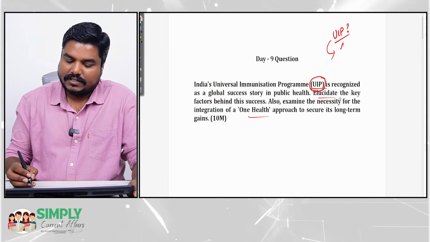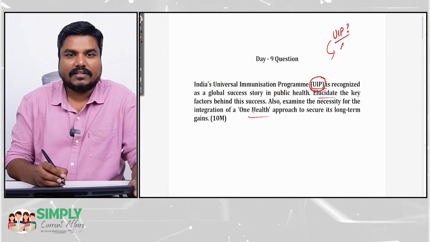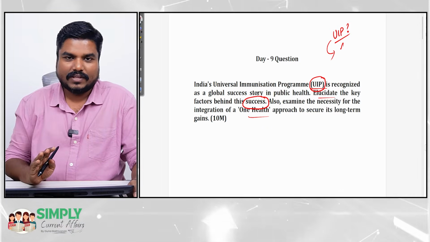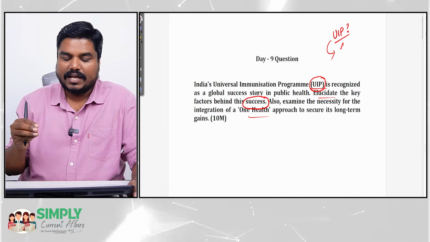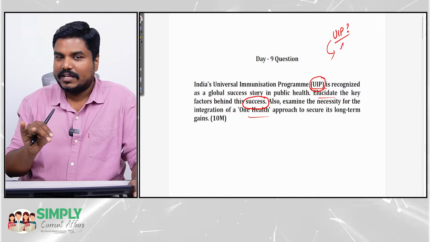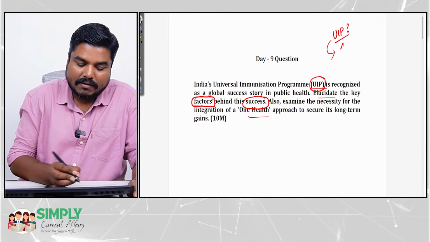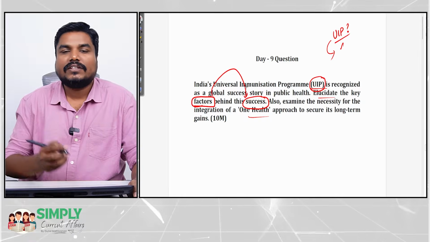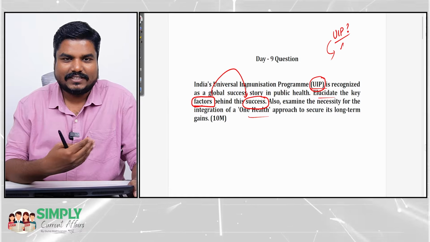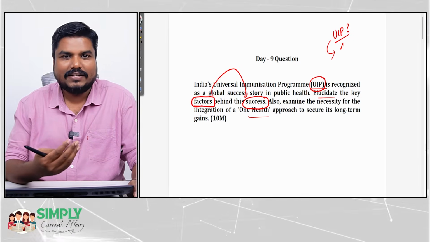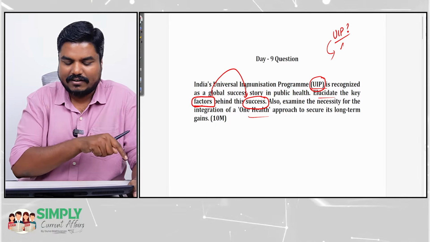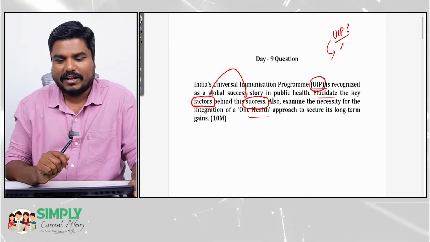Then the question is, elucidate the key factors behind this success. You are not asked to write the success story. A lot of students have simply highlighted the achievements under this heading. The question is not about the achievement. The question is the factors behind the success. So what resulted in this success? Be it our vaccination program, the political will, the campaign, awareness, everything we did that resulted in success, that is what you have to write.